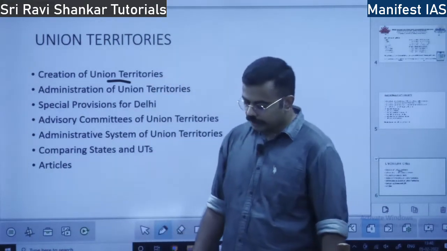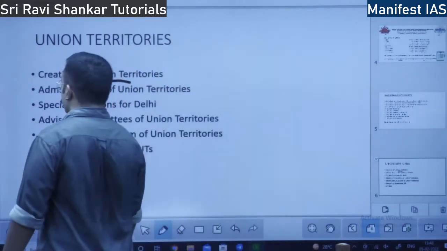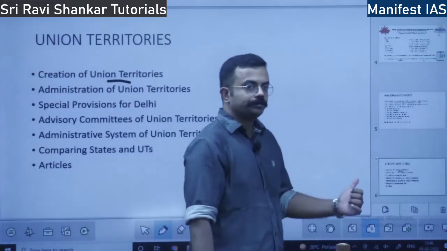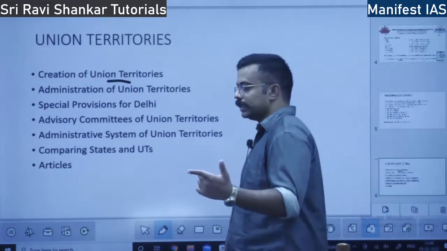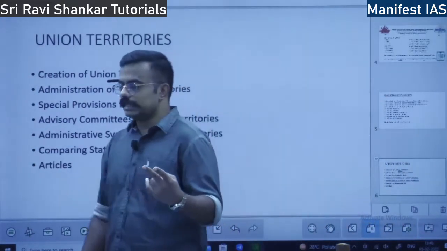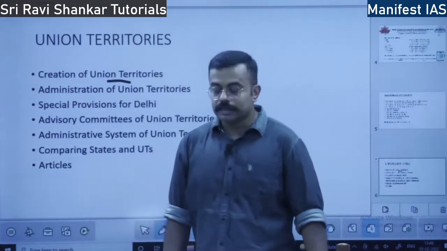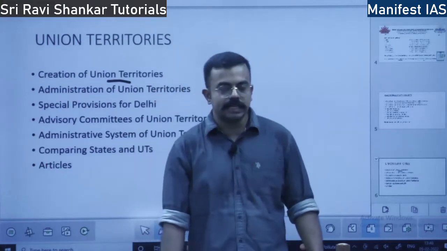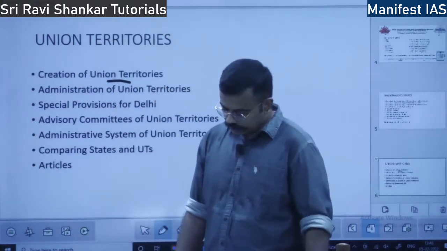At the enactment of the constitution, there were 4 categories of states. Part A states, which were the provinces, part B states, which were princely states, part C states, and part D states. Okay. So part C states consisted of union territories. Even part D states consisted of union territories.